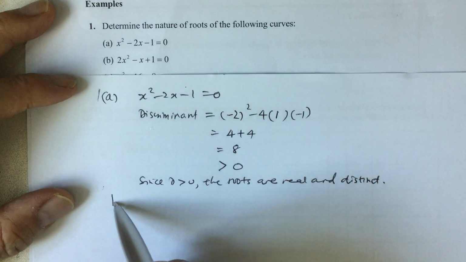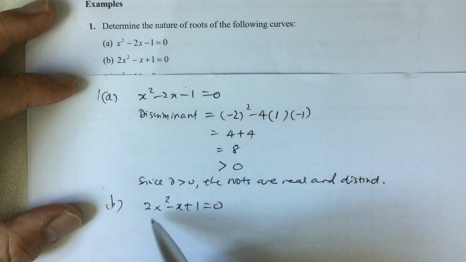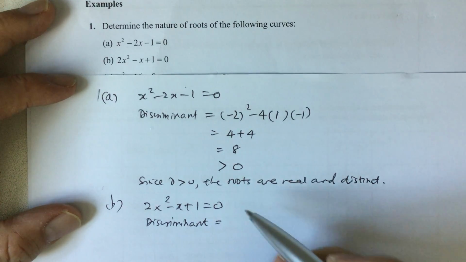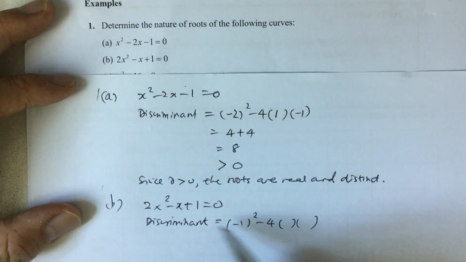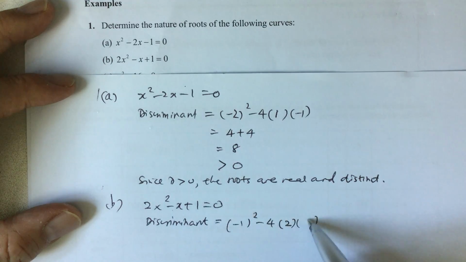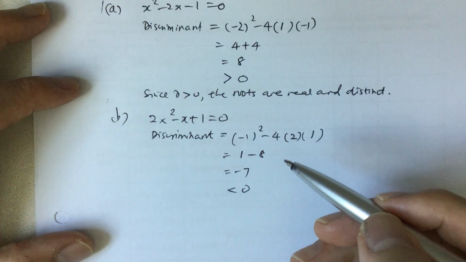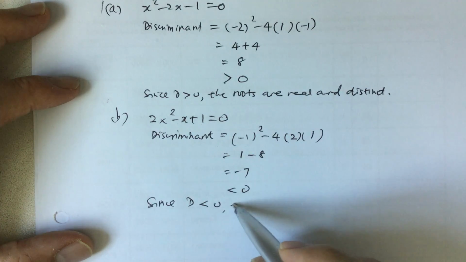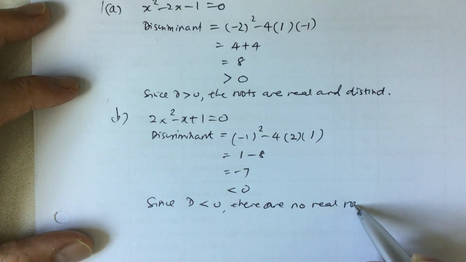For 1b, the equation is 2x squared minus x plus 1 equals 0. So the discriminant, we're looking at the discriminant because we want to determine the nature of the roots. So the discriminant is b squared minus 4ac. Your b is negative 1, a is 2, c is 1. So I would have 1 minus 8, negative 7, less than 0. So since the discriminant is less than 0, there are no real roots.